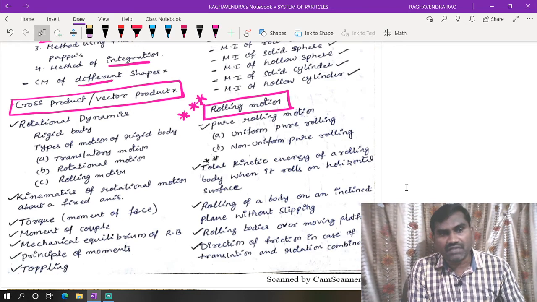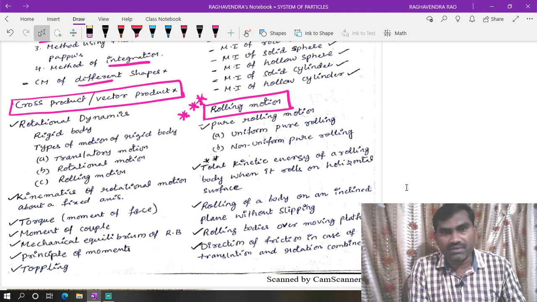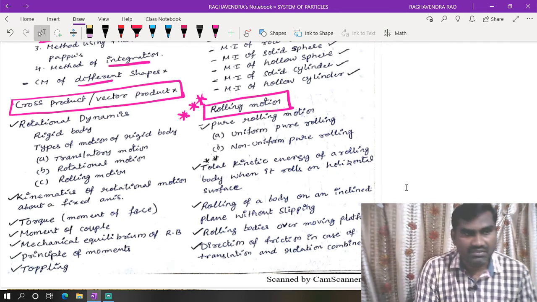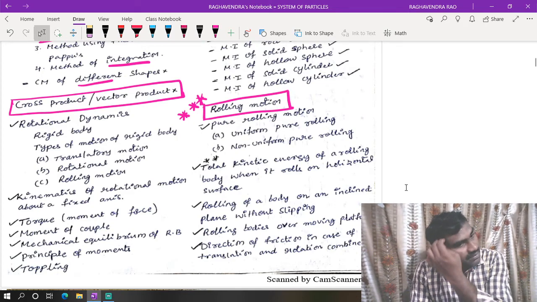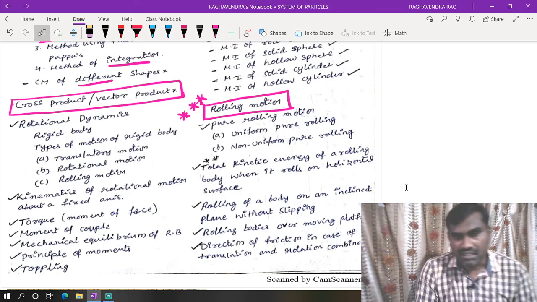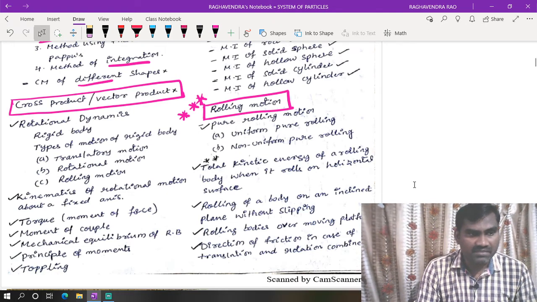In the same manner, scalar product will be used in the chapter of work energy power. So in the chapter of work energy power we will discuss dot product or scalar product, and in the chapter of system of particles we will discuss cross product. Dot product we will consider as a part of the work energy power chapter.